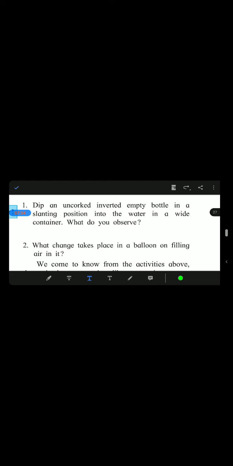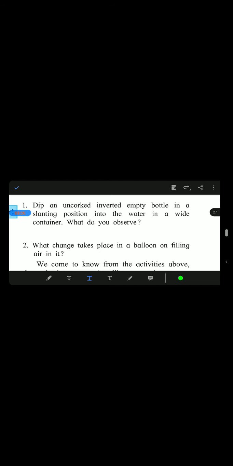And the bottle in a slanting position. What does slanting position mean? Inclined position, not a straight position. First we will go with the straight position and then we go on changing the position. I have shown you the video in the first lecture itself. What happened in this case was that we kept the bottle inverted on the container.